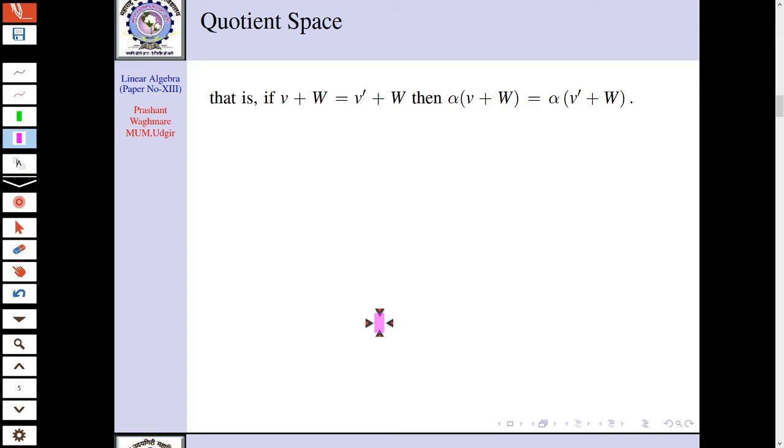Now if we consider a class but two representatives, what does it mean? V plus W is the same as V dash plus W. These two represent the same class, but we just change our representative. Suppose V plus W is one and V dash plus W is another representative. Now what do we want to show? We want to show that after multiplication by alpha, we must get the same result, meaning alpha into (V plus W) must be the same as alpha into (V dash plus W). That is what we want to show.